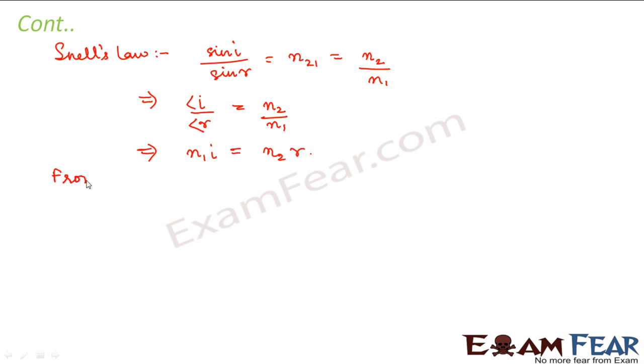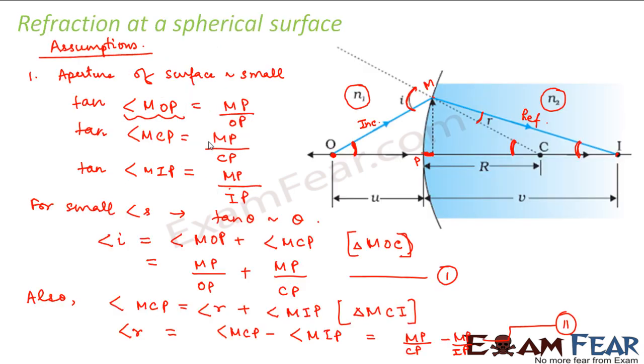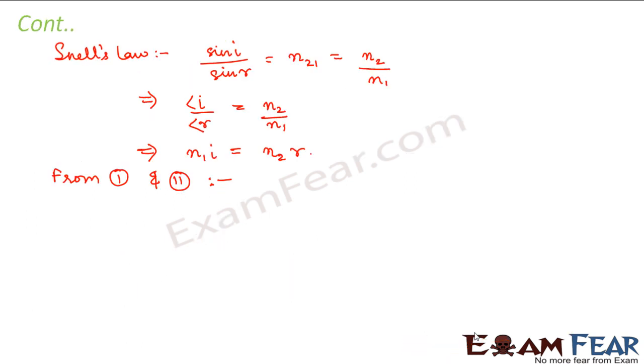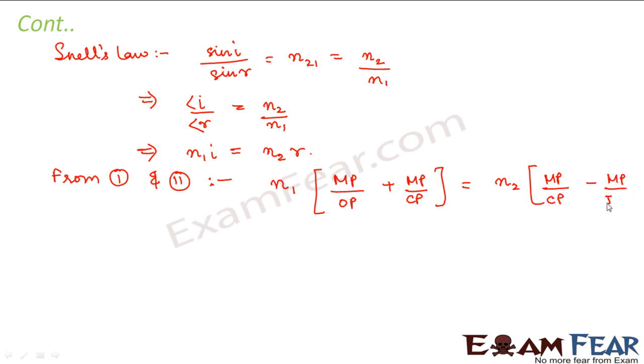So therefore, from equation 1 and equation 2, what do we get? From equation 1, we know the value of I. Similarly, from equation 2, we know the value of R. So we'll put those values of I and R. So N1 into MP by OP plus MP by CP is equal to N2 into MP by CP minus MP by IP. So this is what we get.